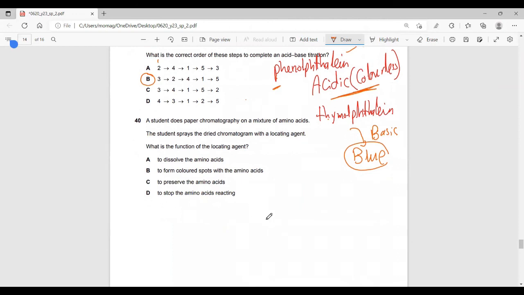The last question we have is about chromatography. Here we have a locating agent, of course, to form a colored spot.